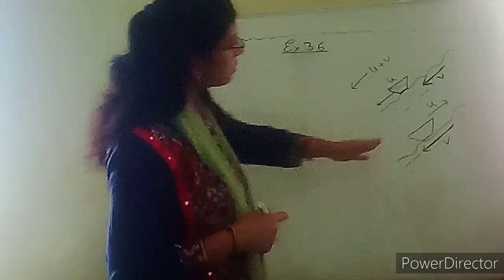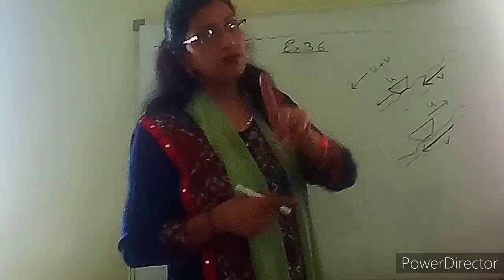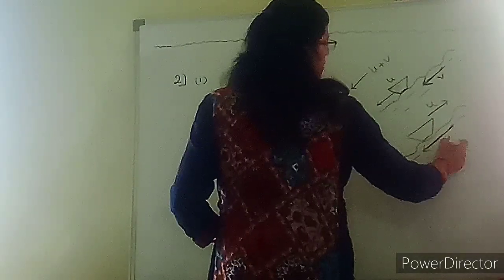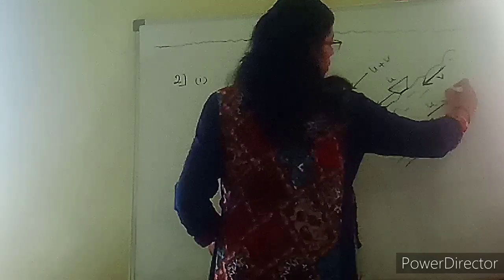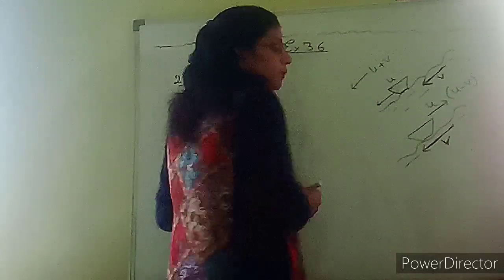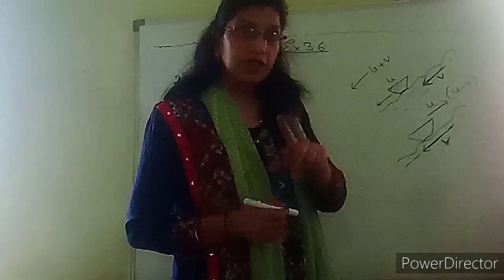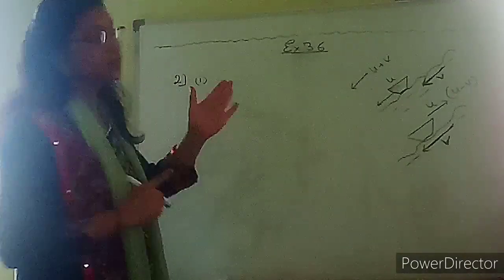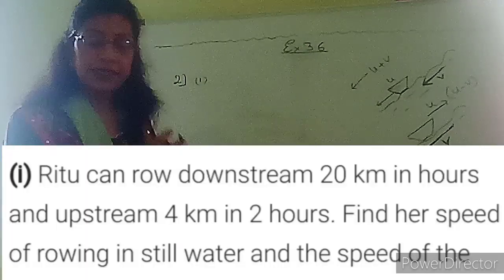They are saying the boat is moving upward. What will be the speed of the boat then? It will not be its own speed, so you will subtract the speed of the stream from it. So u minus v. We cannot write v minus u, because it is greater minus smaller, and greater is the speed of the boat.